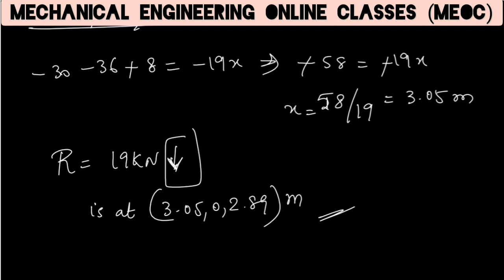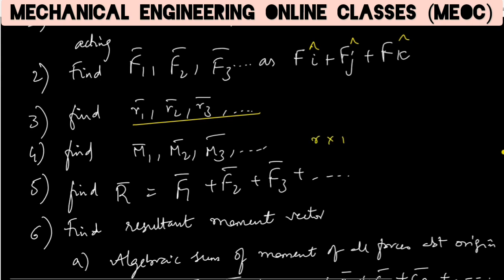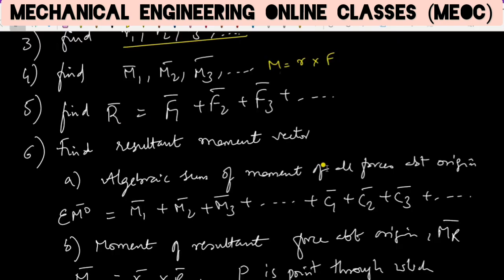So if we want to sum up all the steps involved in this, let us see the procedure for a general problem. So using vector algebra, we have to find all the coordinates through which the forces are acting. Then we will be finding all the force vectors as Fi cap, Fj cap and Fk cap. Then we have to find all the position vectors. Then we have to find all the moment vectors as r cross f. Then we will be finding the resultant by adding up all the force vectors.